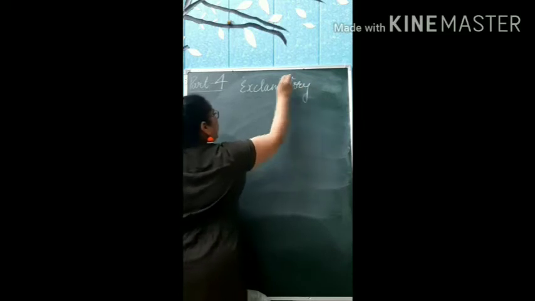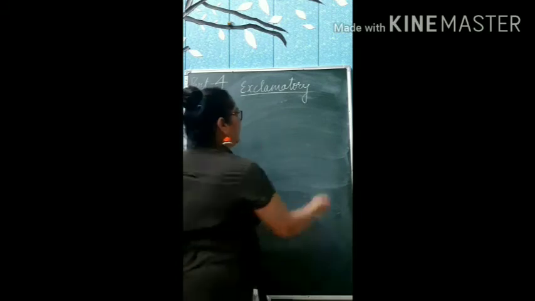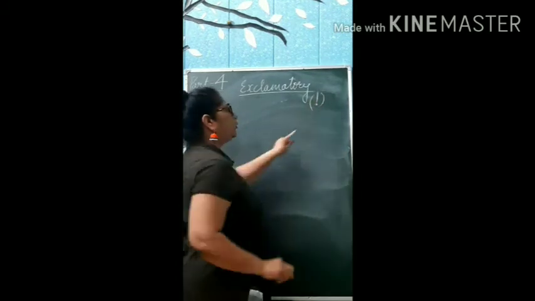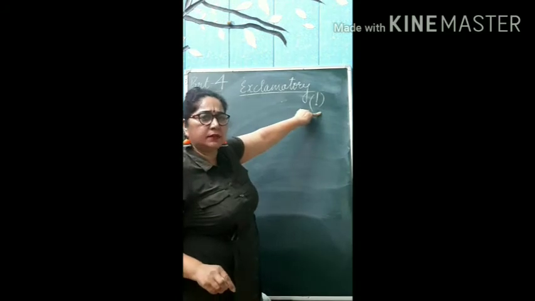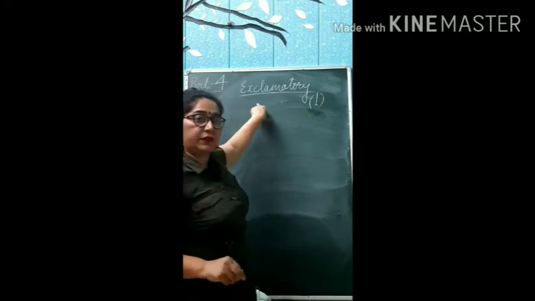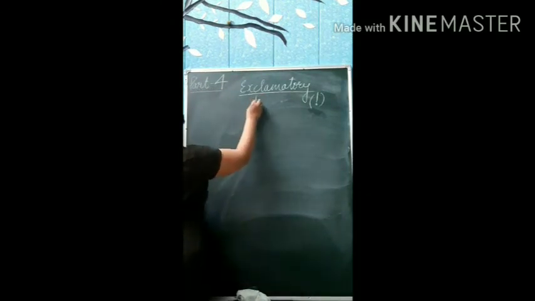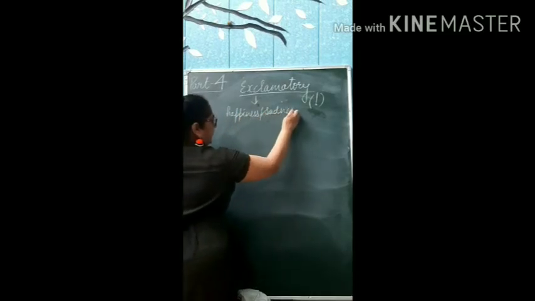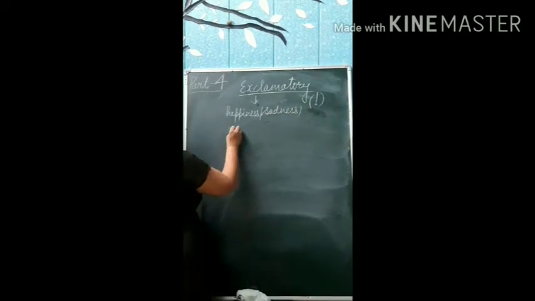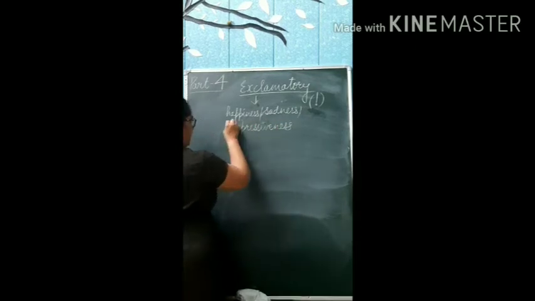Exclamatory. Right. One thing you have to keep in your mind, an exclamatory sentence is always ending with this mark, right? But how are we going to add this punctuation mark? By reading that sentence, and then we will understand that it is an exclamatory sentence. Exclamatory means it's happiness, it's our sadness, it's our impressiveness, right?